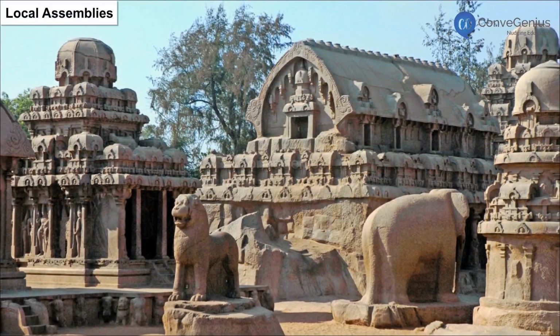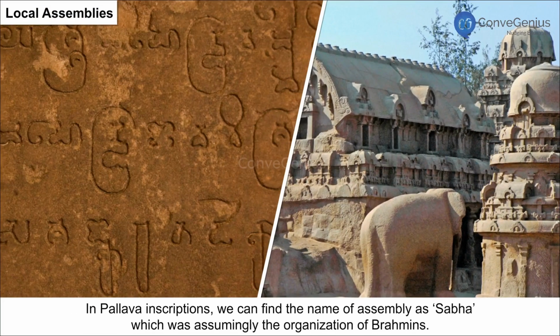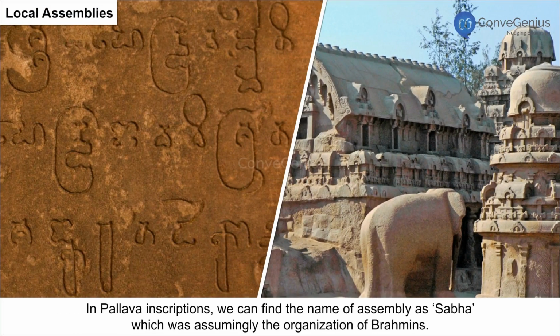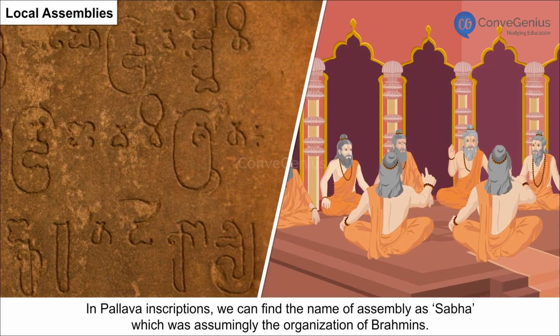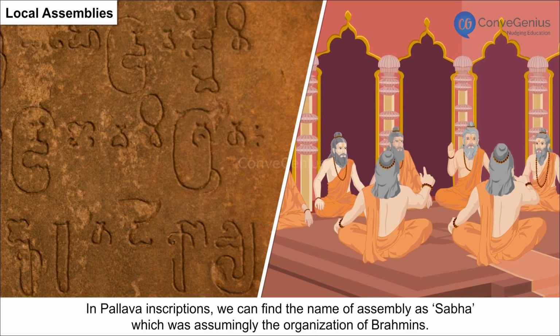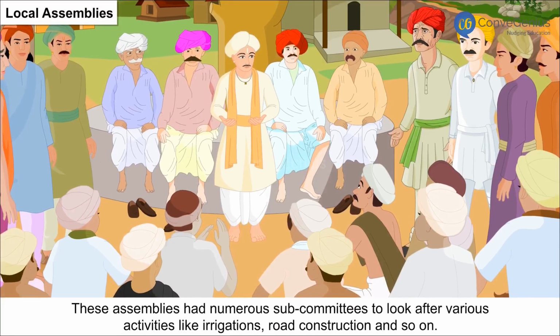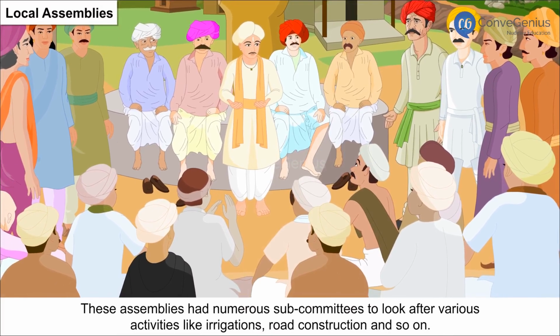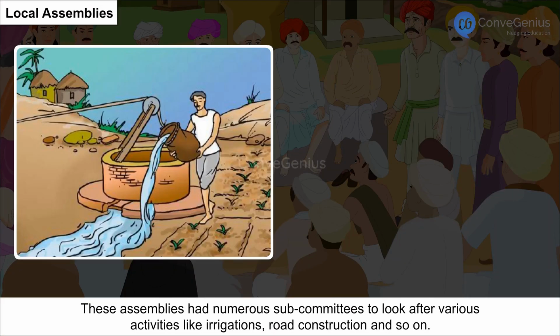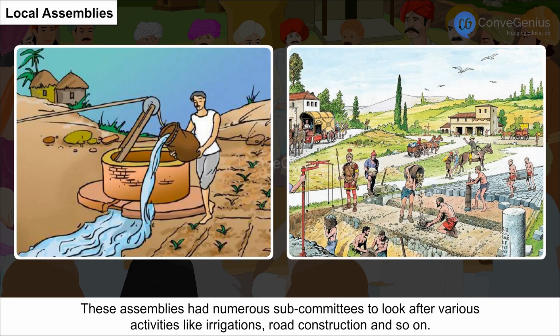Local assemblies. In Pallava inscriptions, we can find the name of an assembly as Sabha, which was assumedly the organization of Brahmins. These assemblies had numerous subcommittees to look after various activities like irrigation, road construction, and so on.